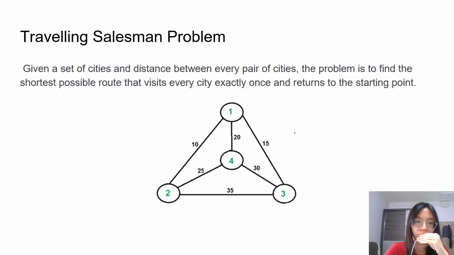Now I will talk about the traveling salesman problem. Given a set of cities and distance between every pair of cities, the problem is to find the shortest possible route that visits every city exactly once and returns to the starting point.